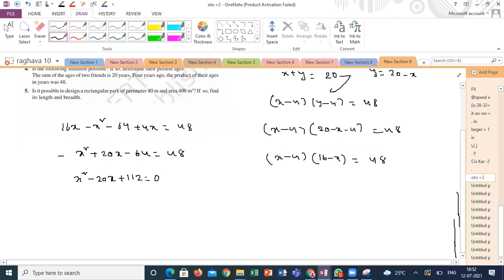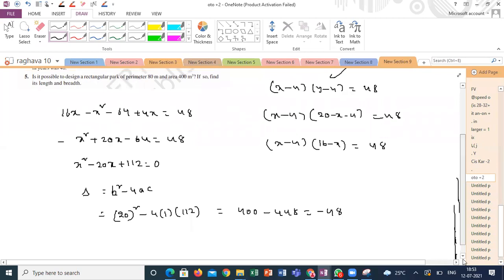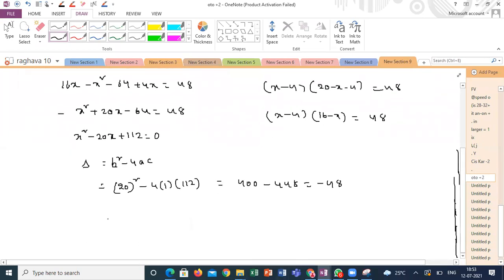So if you solve this question, first identify the possibility of the situation. b square minus 4ac, the delta value. b square is 20 square minus 4ac: 400 minus 448. This is minus 48. What is your conclusion for this, guys? Students, delta is negative, so no real solution.